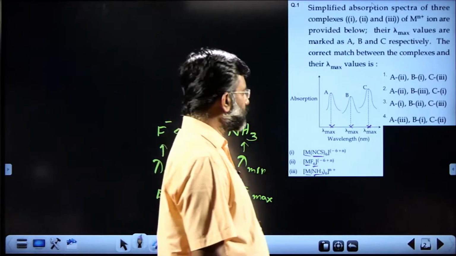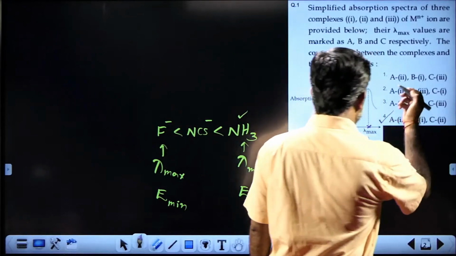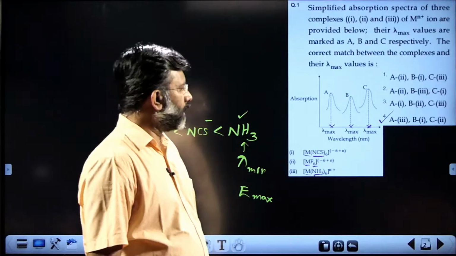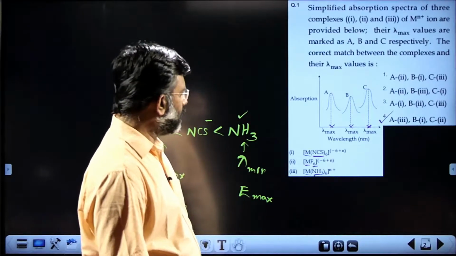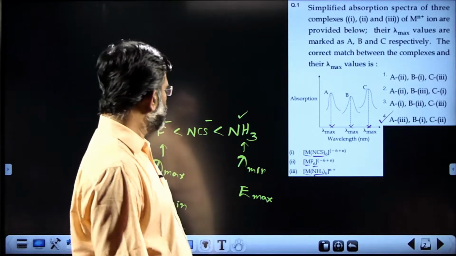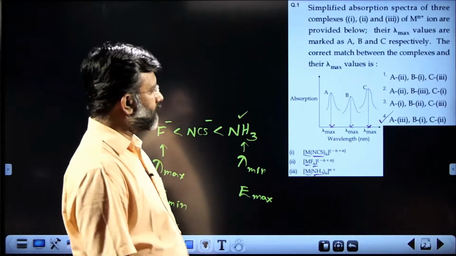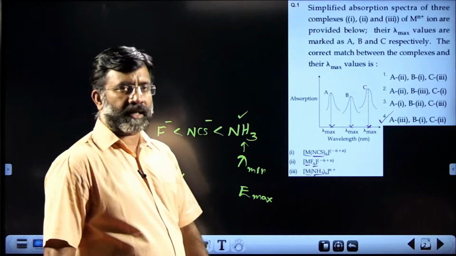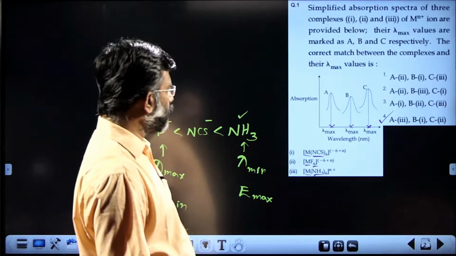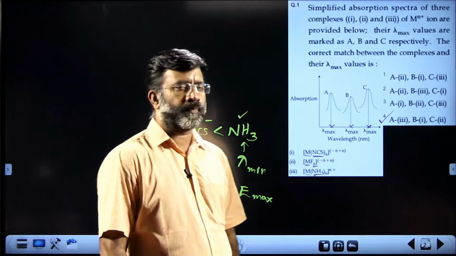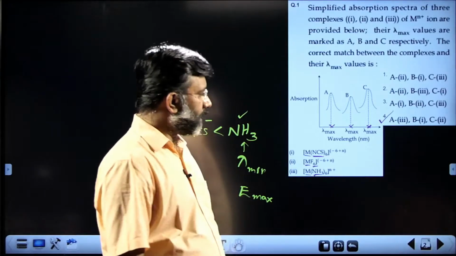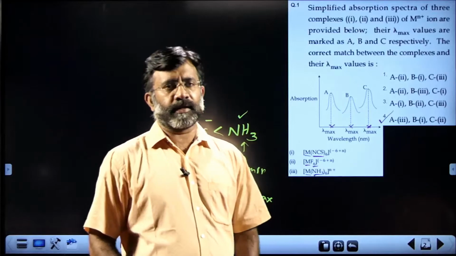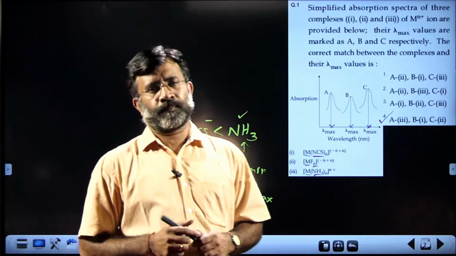A with 3, straight away you get your answer, only one choice. Then B is with 1, that is the next one, and C, with the minimum energy, that is the maximum wavelength, is for the fluoride complex, that is 2. So A with 3, B with 1 and C with 2 is the correct choice.